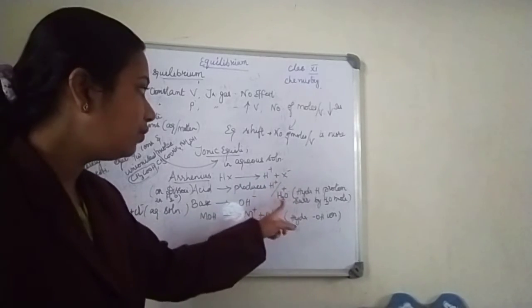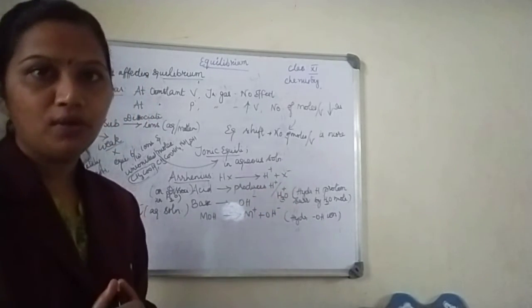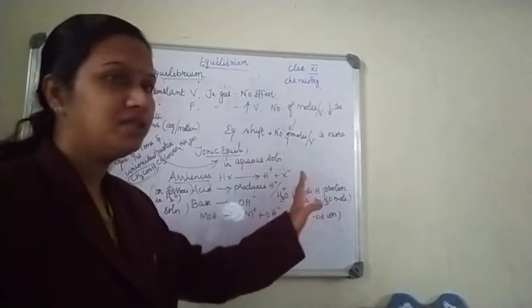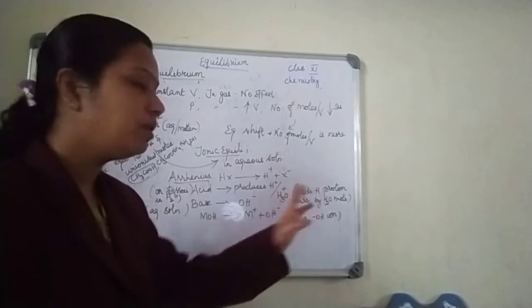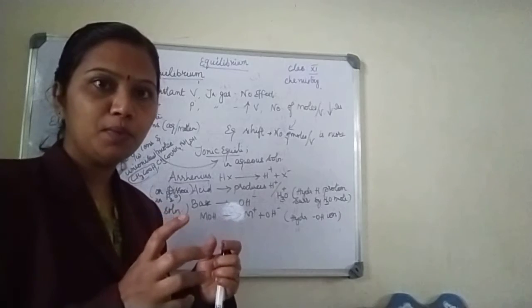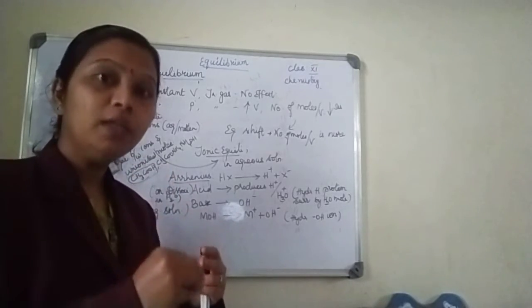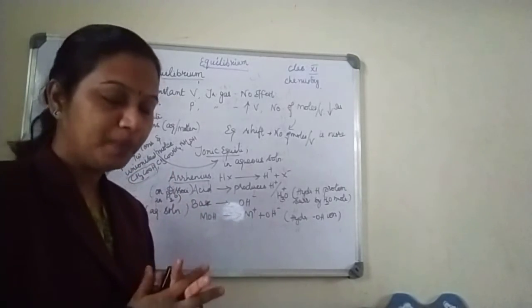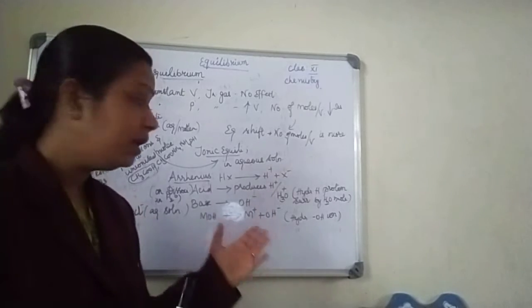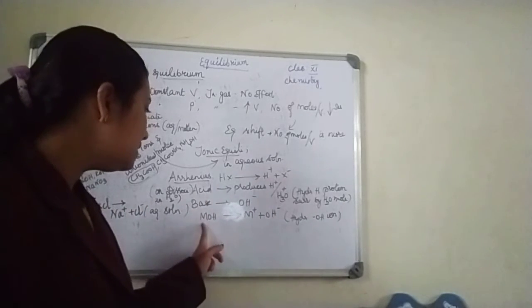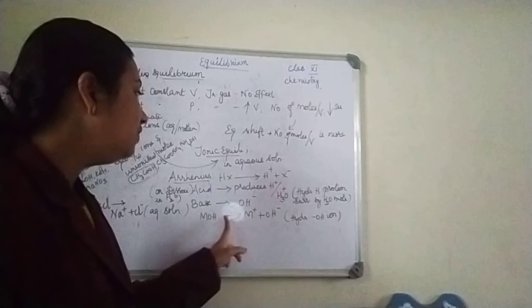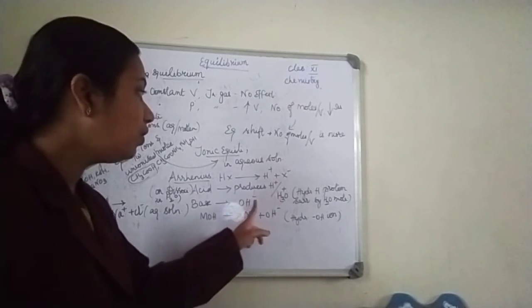What is this hydronium ion? Hydronium ion is nothing but hydrated hydrogen, where your proton is surrounded by water molecules. H plus is a proton. When you add water to it, you get H3O plus, which is the hydronium ion. So what are bases? Bases are substances which give rise to hydroxyl ion.